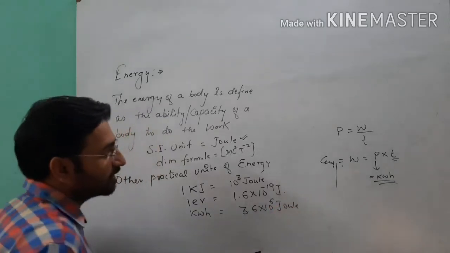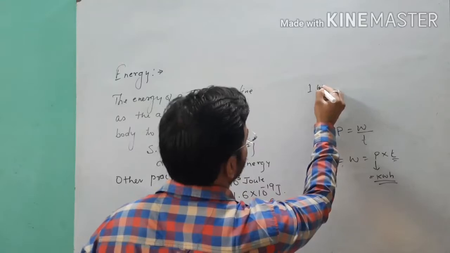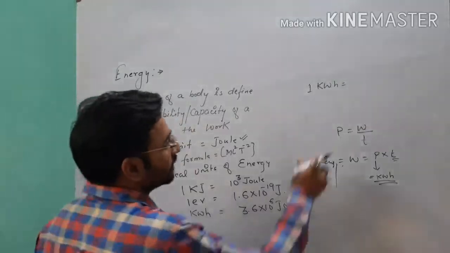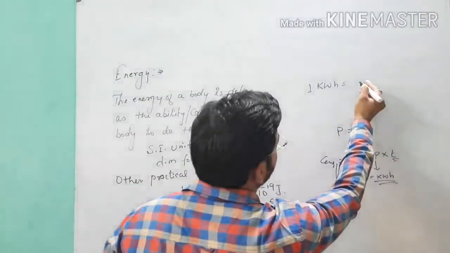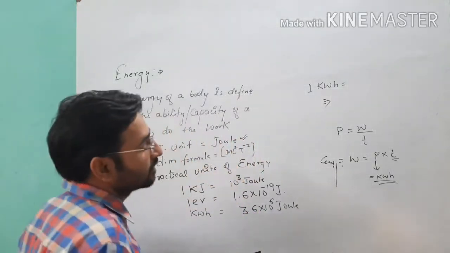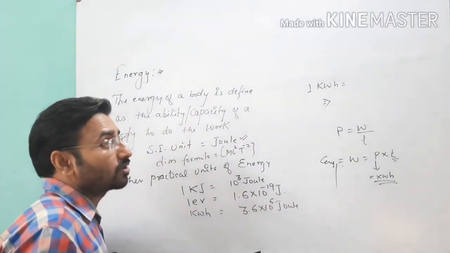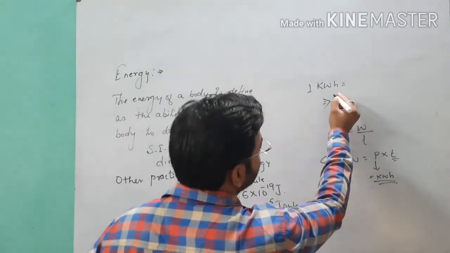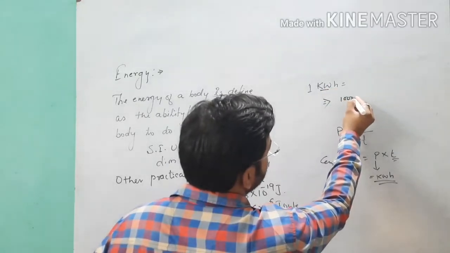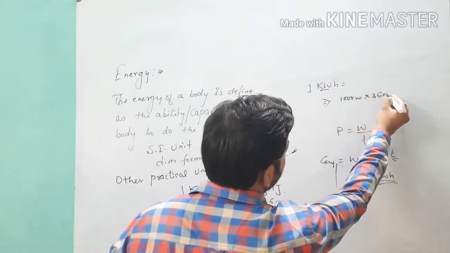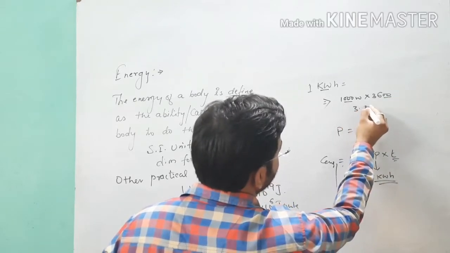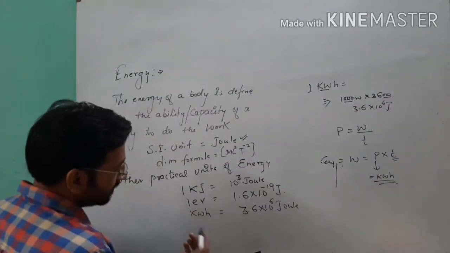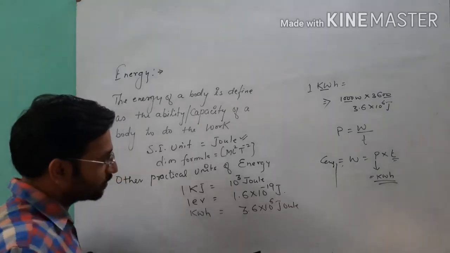You get it by the formula. We know what energy is consumed by a machine if it does work, or if it has energy of 1 kilowatt hour. In class 10th, 1 kilowatt hour is equal to how much joule? You have converted this in your class 10th. 1 kilowatt is 1000 watt, and how many seconds are there in 1 hour? 3600. 36 into 10 raised to the power 5, so 3.6 into 10 raised to the power 6 joule. So that is how we convert.